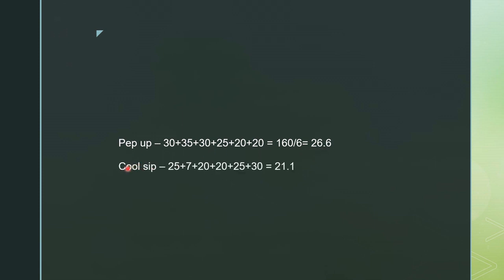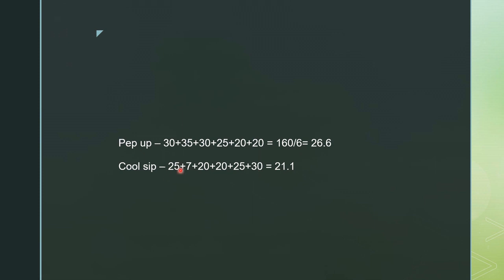When we consider cool ship, we add 25 lakh plus 7 lakh. 25 lakh is for 1988, 7 lakh is the sale in 1989. In 1990 it is 20 lakh, 1991 it is also 20 lakh, 1992 it is 25 lakh, and in 1993 it is 30 lakh.